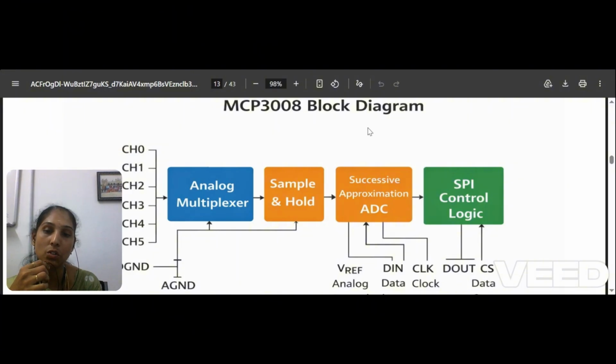MCP3008 has an analog multiplexer. In the IC you have the sample and hold circuit and the multiplexer circuit, because you need to select which channel is going to be converted first. Then the sample and hold circuit will sample your signal.